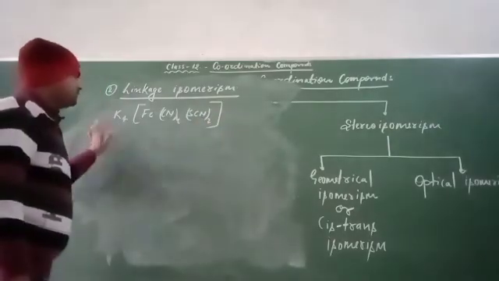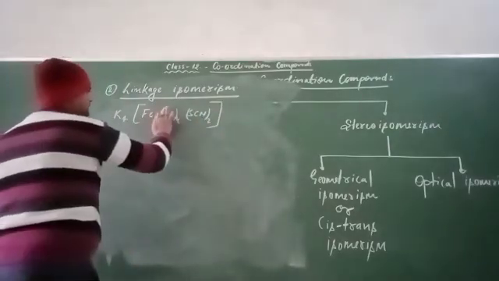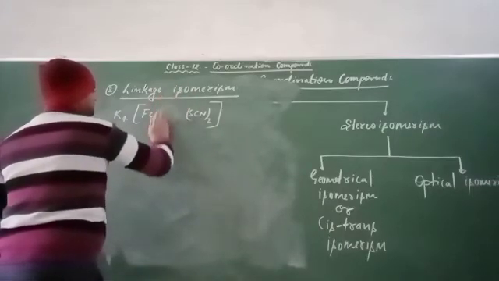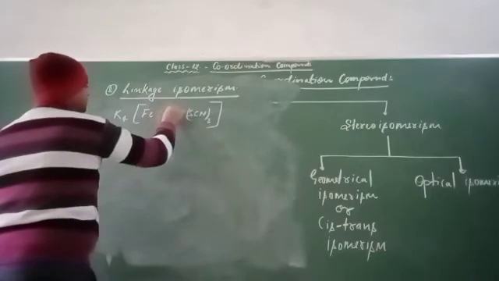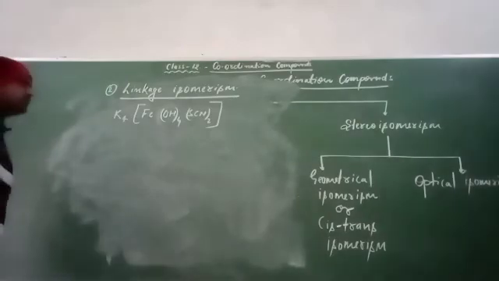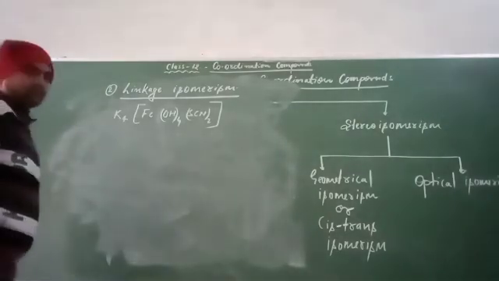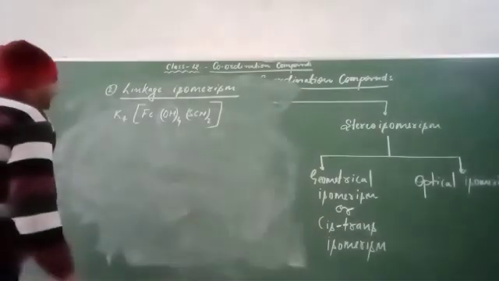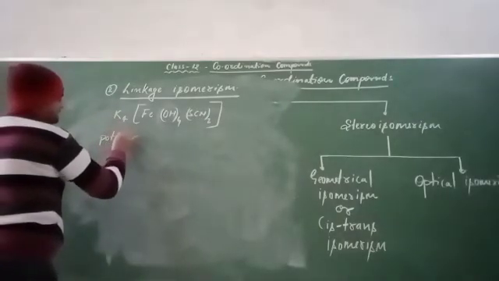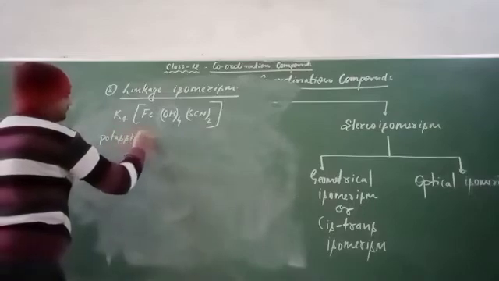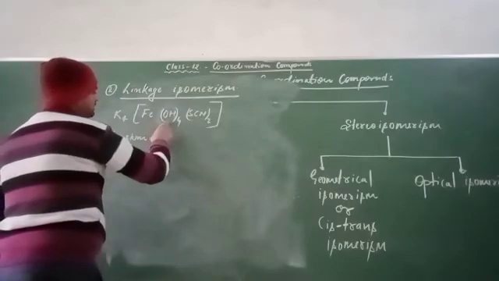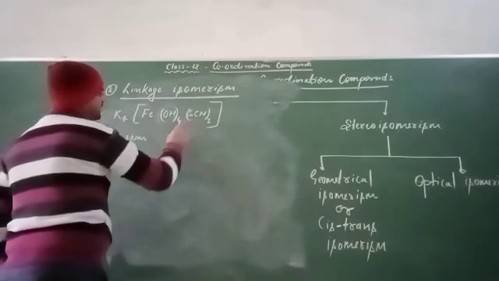This is the compound given to you, and first of all you will write its name. The first is potassium. Here tetrahydroxido and here thiocyanate.